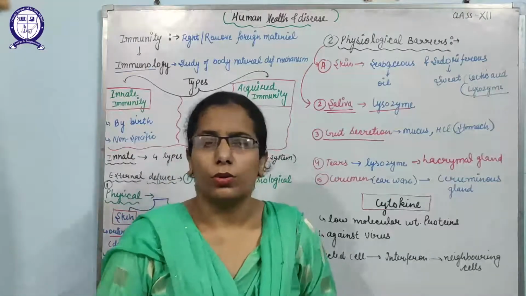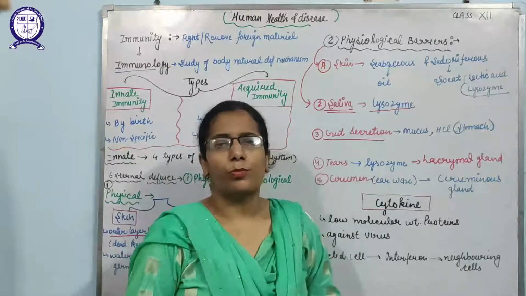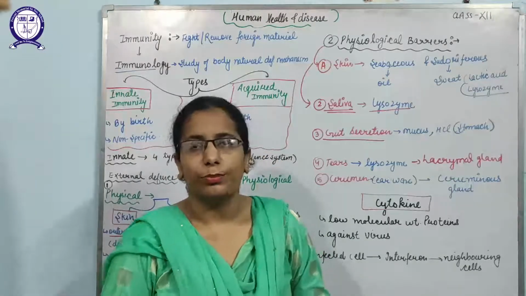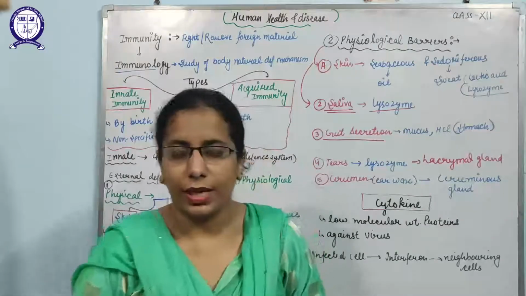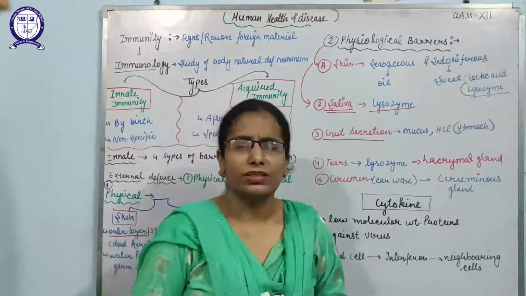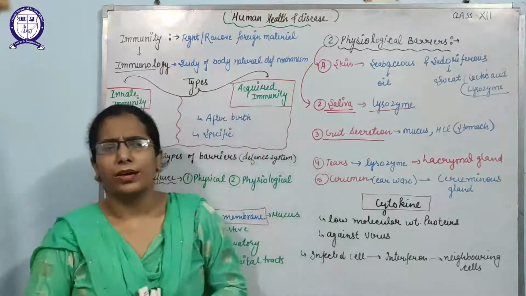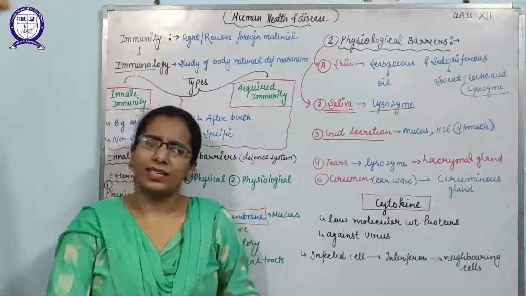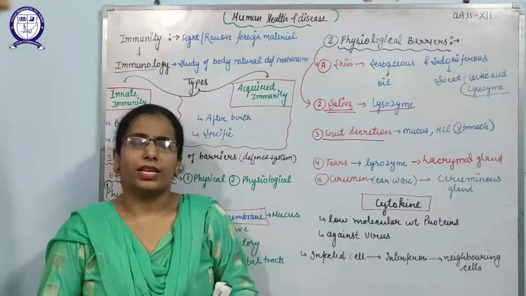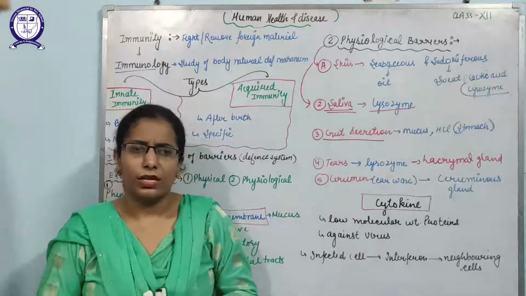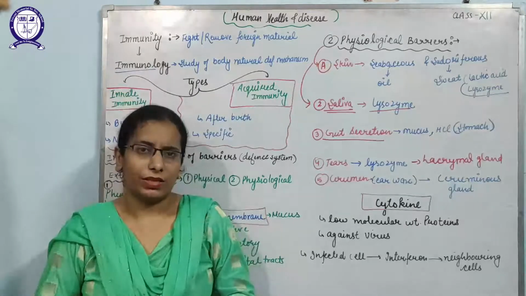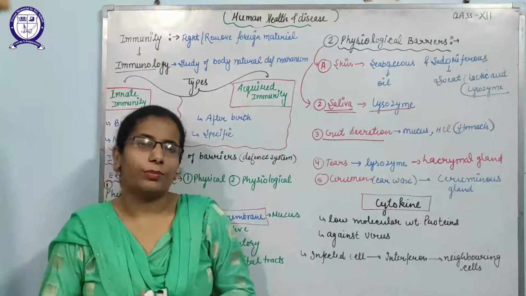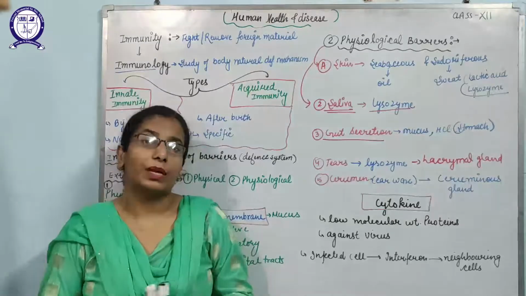They can perform a number of processes like opsonization, by which they release opsonins, and they can also engulf the pathogens. But sometimes pathogens can enter inside these macrophages also. That is why some exceptions are there, like in the case of AIDS. That occurs due to the HIV virus. This HIV virus can enter into the macrophages and then multiply there.